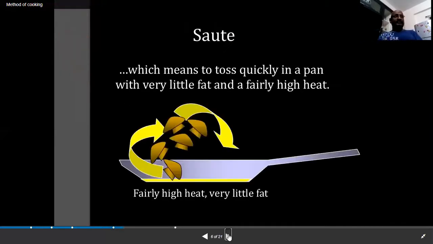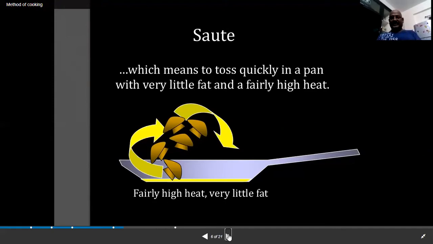Saute. Saute means to toss quickly in a pan with very little fat and fairly high heat. The saute method is common everywhere, at home, in hotels, or in colleges.